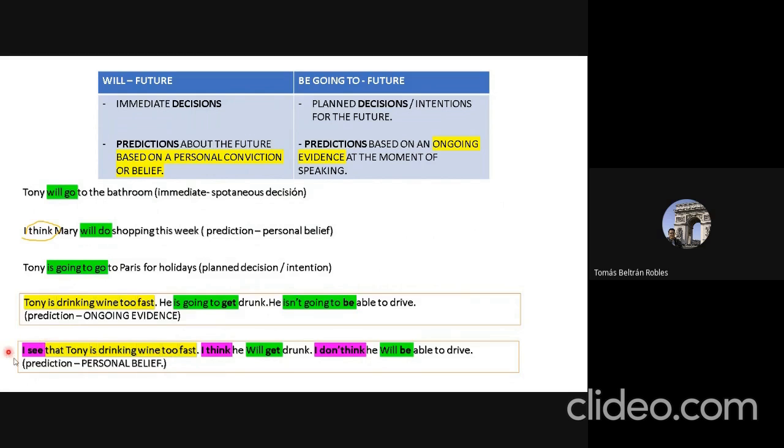Observe the phrases that are purple highlighted: I see, I think, and I don't think. In this case, as you are expressing your own personal belief, you are to use will future, and you are to use expressions such as I see, I think, I don't think to emphasize that the prediction you are making is based on your own beliefs.